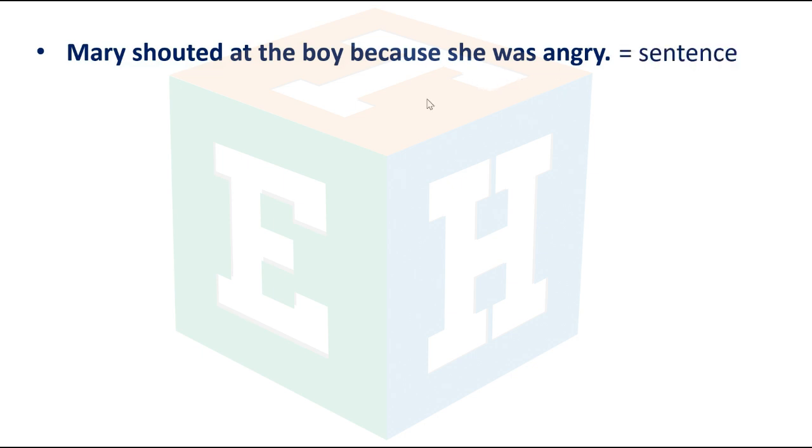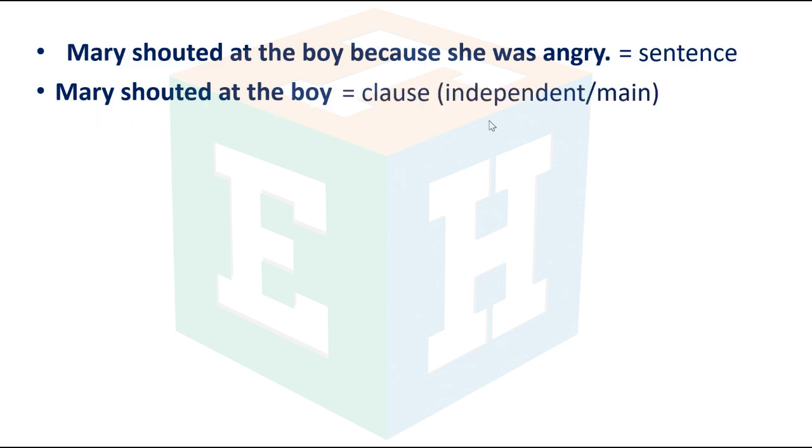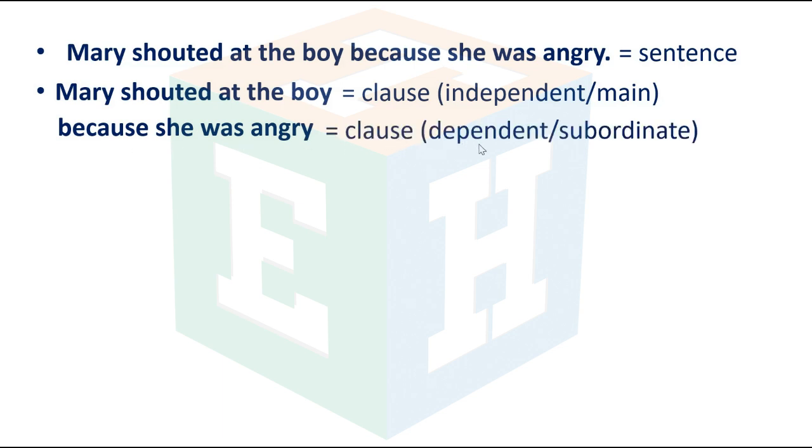Mary shouted at the boy. This is a clause, an independent or main clause. Because she was angry is a dependent or subordinate clause. At the boy is a prepositional phrase because we have here a preposition.